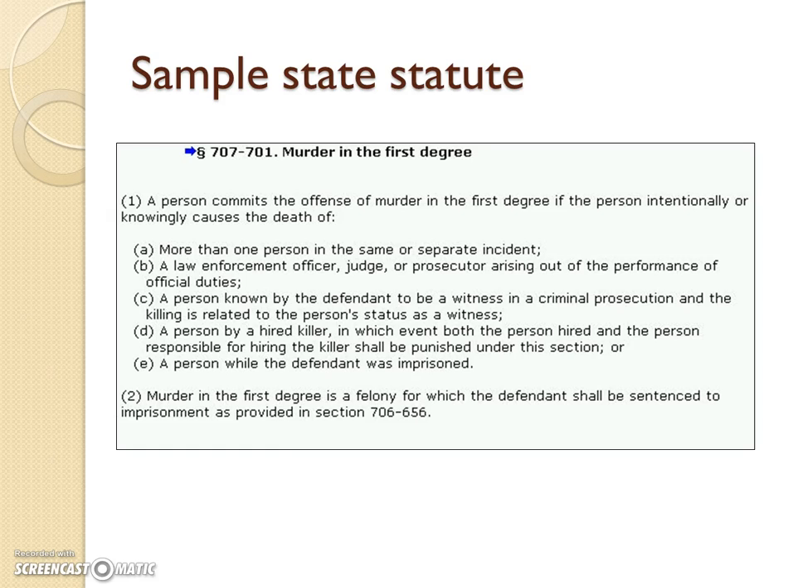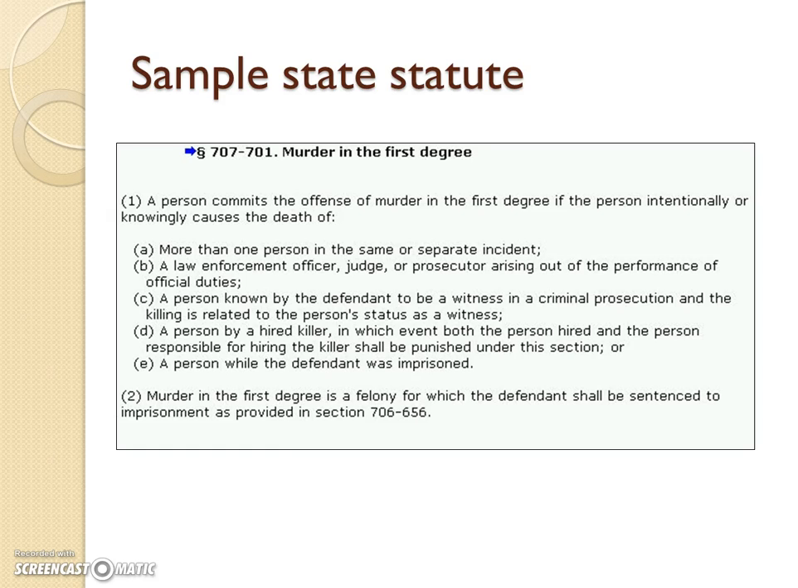And E applies to a person while the defendant is imprisoned, and this simply bumps up killings done in a prison, killing another inmate, killing of a prison guard, etc., making that murder in the first degree. So all paragraph 1 does is describe who can be found guilty of this offense. Paragraph 2 says, and this is how we're going to punish that person.